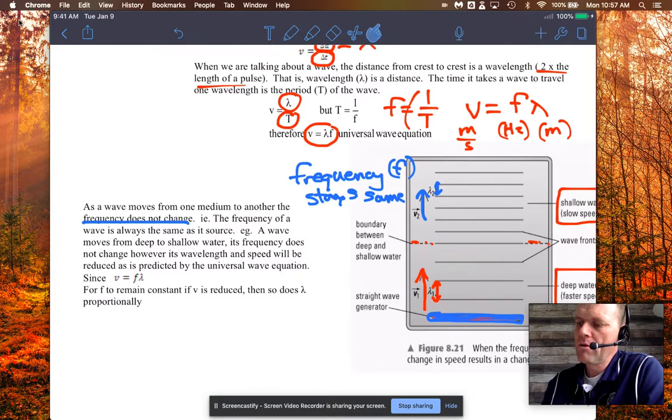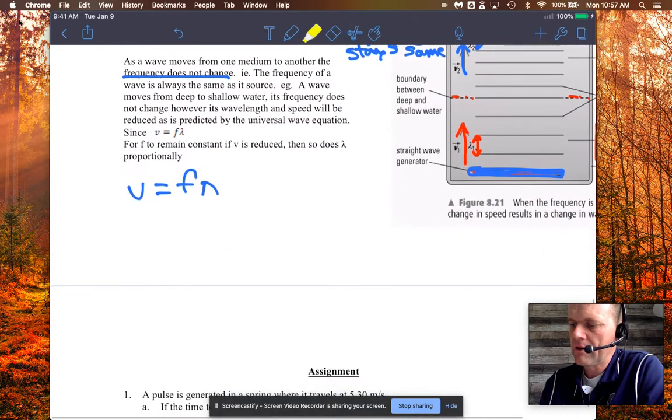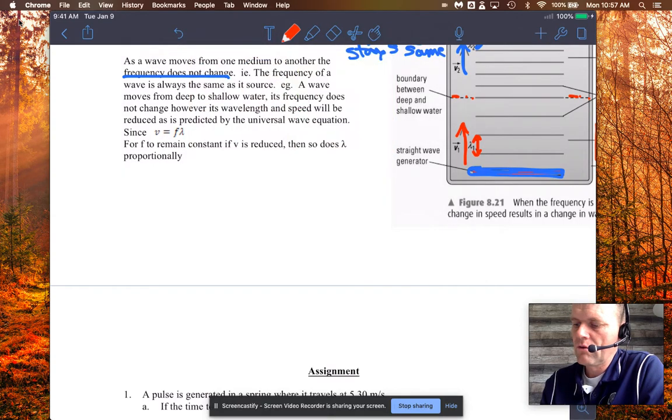So what I want you to be prepared for is how we use this universal wave equation. What we can do is say velocity 1, let's keep it in the same color so that it lines up with what we already did. So we'll say that velocity 1 is equal to frequency times wavelength 1.